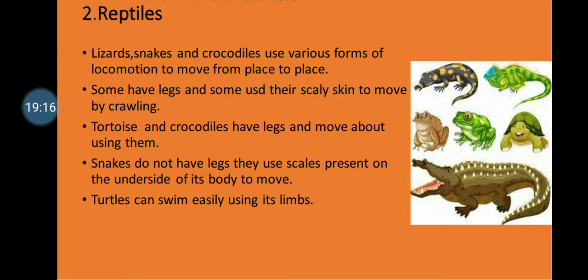The tortoise and crocodiles have legs, and they move using these legs, whereas the snakes have scales on their body and strong muscles also. This helps them to move from one place to another. Whereas turtles can swim, children, because they have limbs. Limbs are nothing but the legs, which help them in movement.